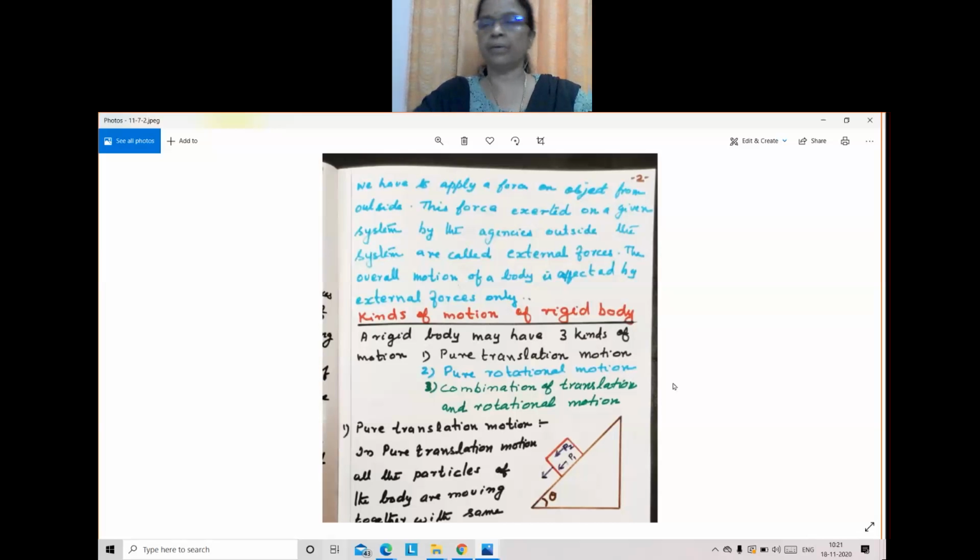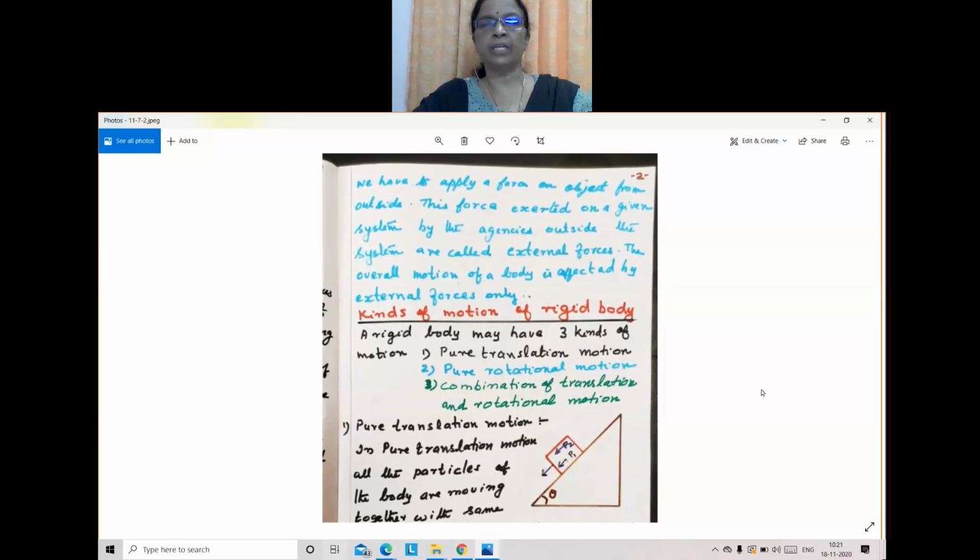Okay, okay. Next, different kinds of motion of a rigid body. So we now studied about a rigid body. What is a rigid body? And what can produce motion in a rigid body? Only external forces can produce motion in a rigid body. Okay. Then kinds of motion of a body. What all types of motion can a rigid body have? Can you tell? First you tell. What type of motion can we expect for a rigid body?